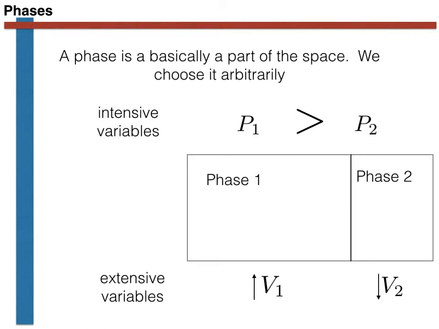As the volume of phase 1 increases, its pressure will drop. Similarly, as the volume of phase 2 decreases, its pressure increases. This process of state change in the two phases continues until the pressure in phase 1 equals the pressure in phase 2. Once this point is reached, the two phases are in equilibrium and their states are then fixed.